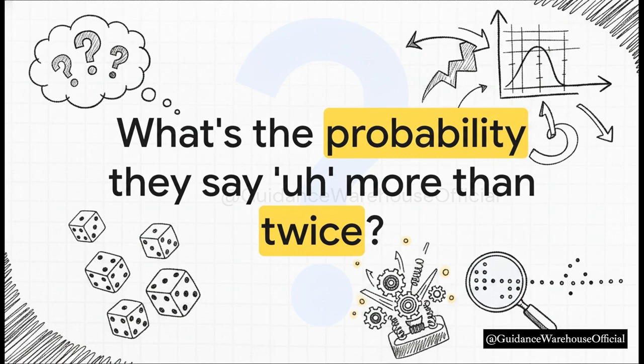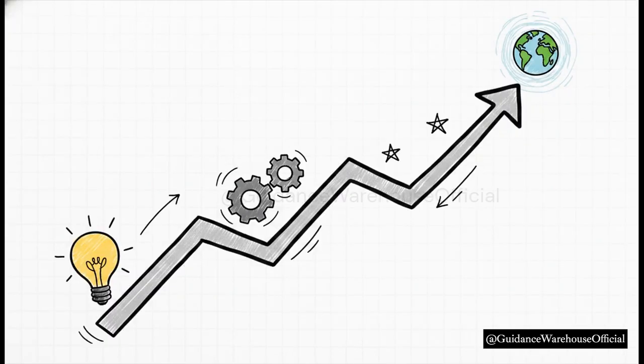Predicting completely random, independent events like this seems, well, impossible, right? I mean, how do you predict chaos? Well, it turns out in statistics, we have a highly specific tool designed for exactly this kind of problem. By the end of this explainer, you are going to completely master what's known as the Poisson Distribution. We'll break down the core concept, translate the formula into plain English, and show you exactly how to apply these steps to real-world examples so you can confidently solve these problems yourself.